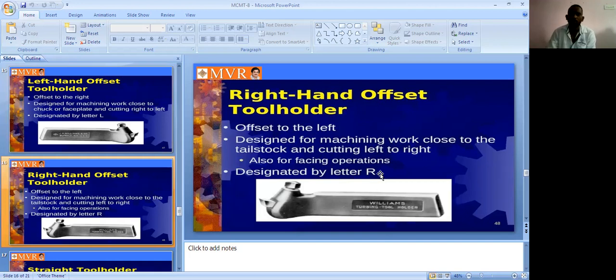It is also used for facing operation, designated by the letter R1. The left hand one is designated by the letter L1, and the right hand one by the letter R1.